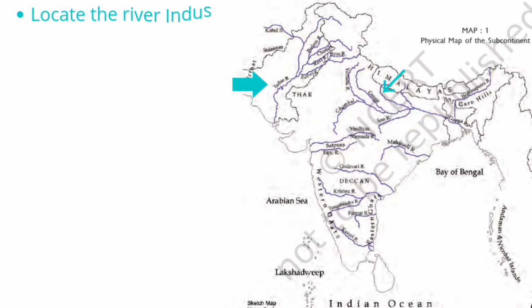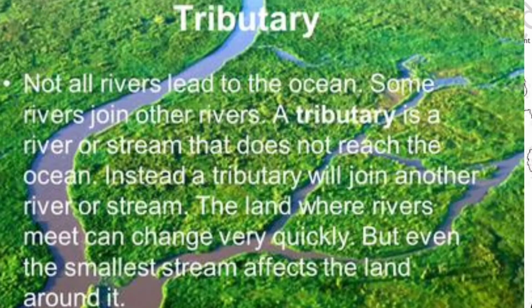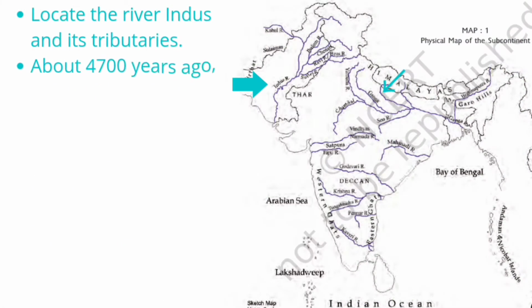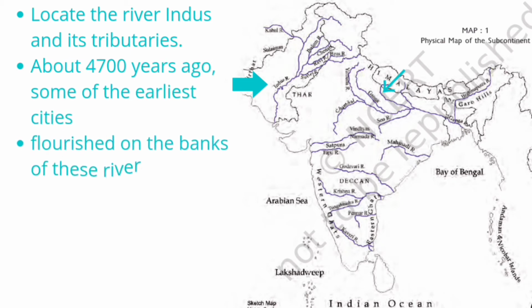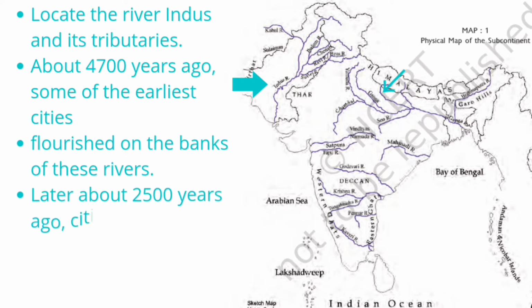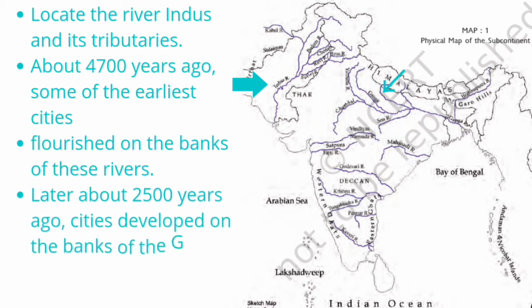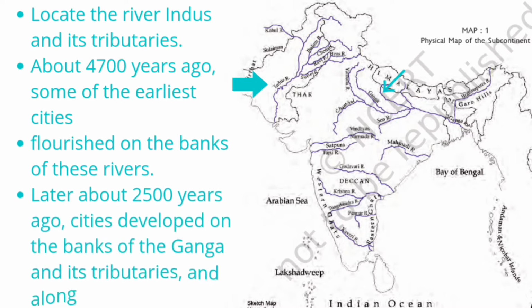Now locate the river Indus and its tributaries. A tributary is a river or stream that does not join the ocean directly. It joins a bigger river or stream. The Indus has many tributaries. About 4,700 years ago, some of the earliest cities flourished on the banks of these rivers. Later, about 2,500 years ago, cities developed on the banks of the Ganga and its tributaries and along the sea coast.